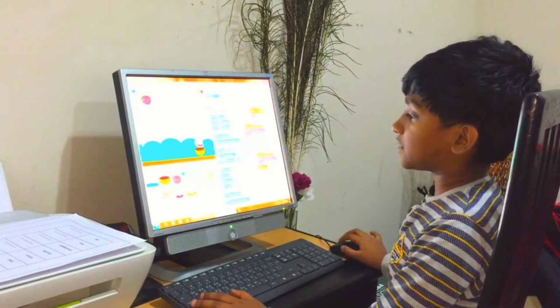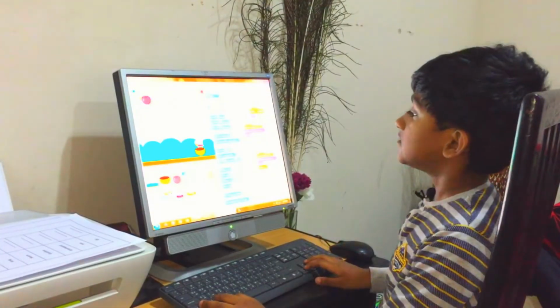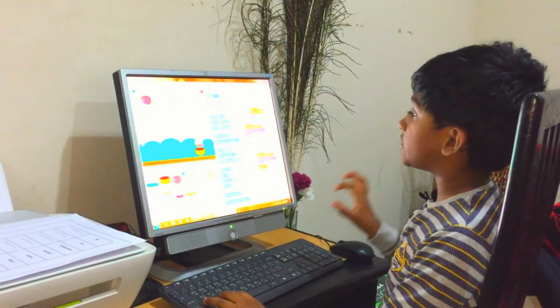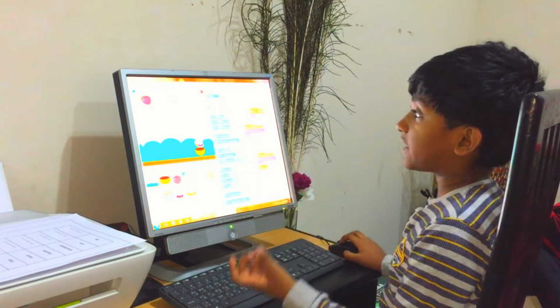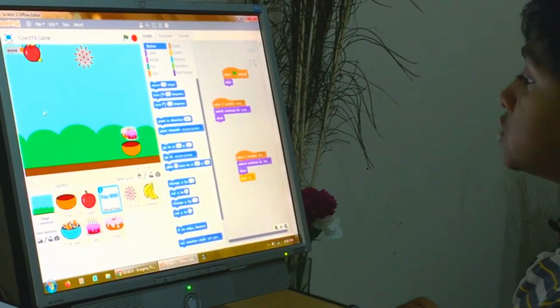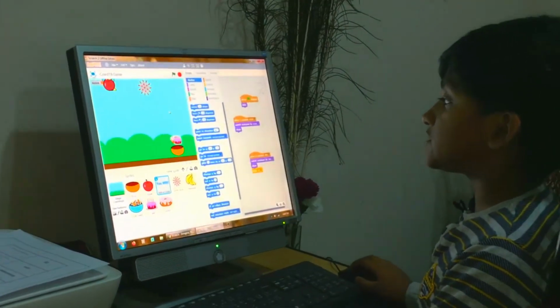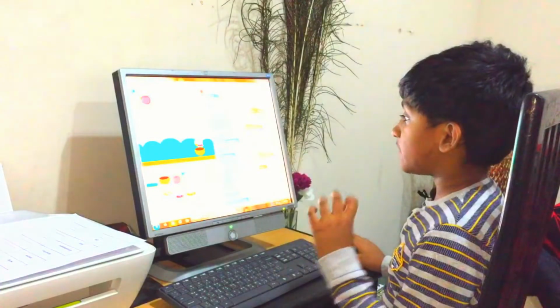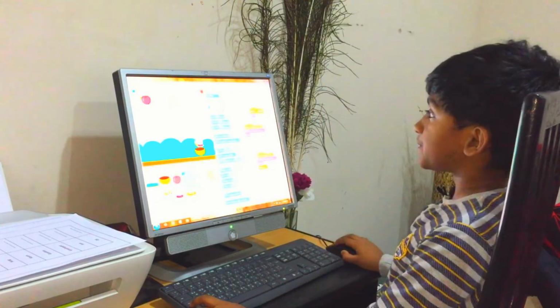My game is simple. You have a bowl to collect all the fruit and food items, and you get points after you collect each one. If you collect the coronavirus which falls along with the food items, it will show you lose and the game will end. If you get 100 points, it will show that you win and the game will end. Okay, now let me play this game for you.